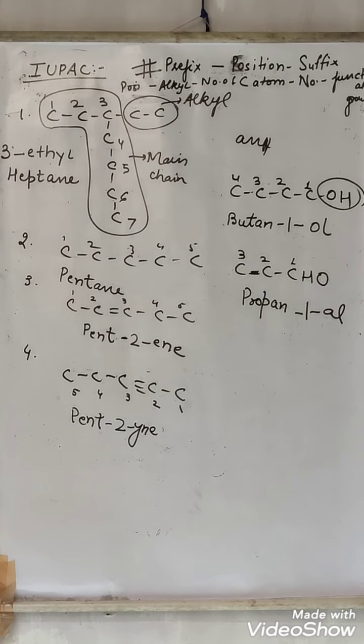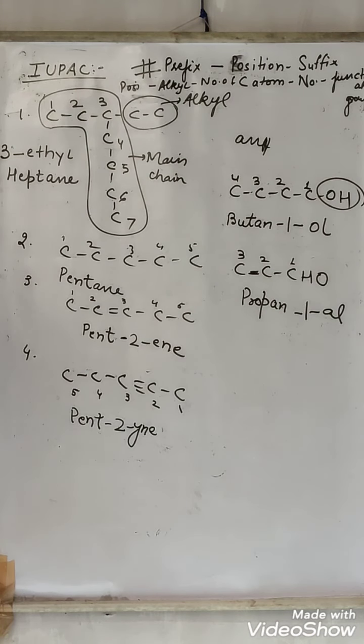So in the name, first, if a straight chain is there, we write the number of carbon atoms, then the position of the particular functional group, and then the suffix. In the suffix we write the name of that particular functional group. If an alkyl is present, a branch chain is there, then before the number of carbon atoms of the main chain, we write the position and then the name of the alkyl group.